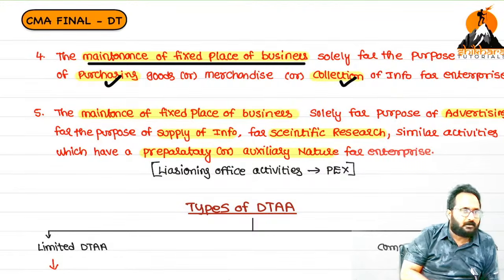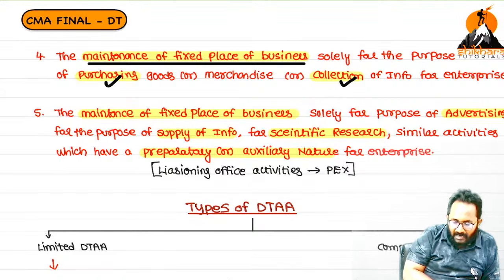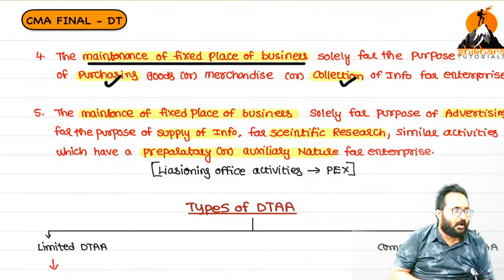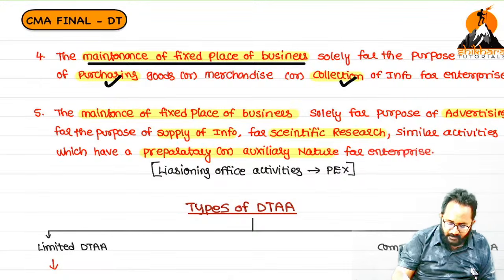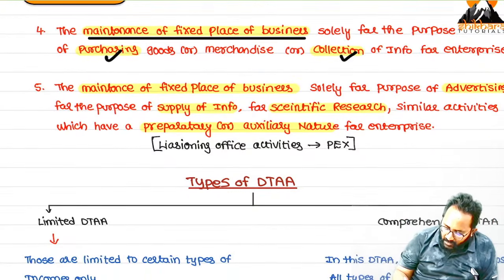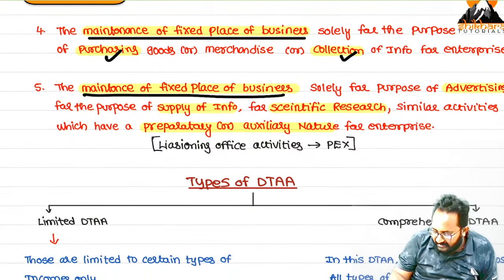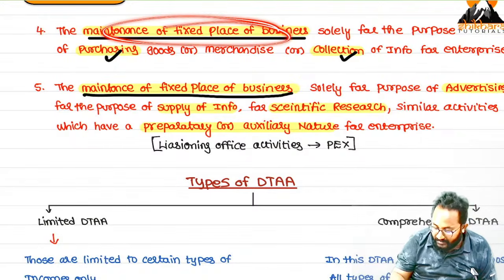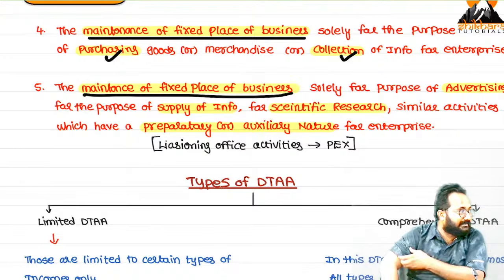Only purchase done, you can't call it as business. And here, that fixed place of business is not treated as PE. Next also, remember, maintenance of fixed place of business only.